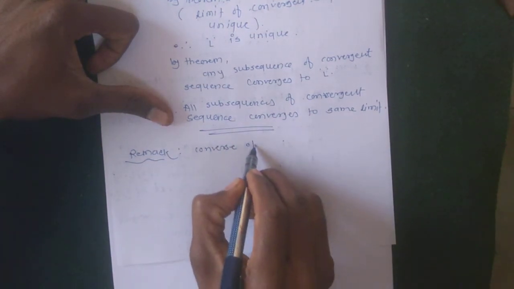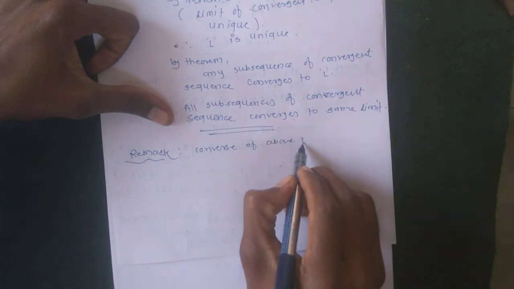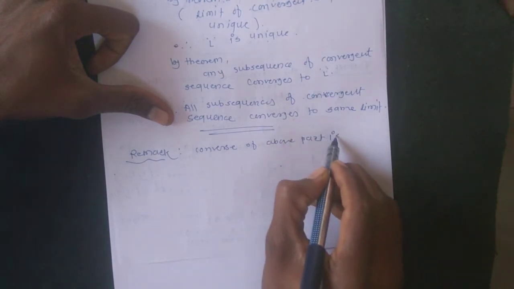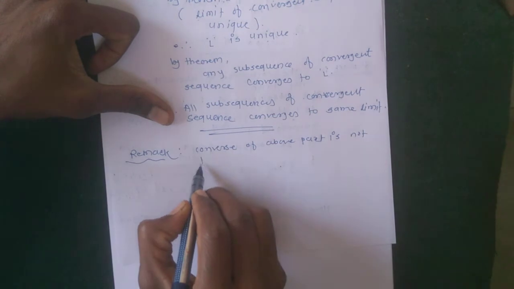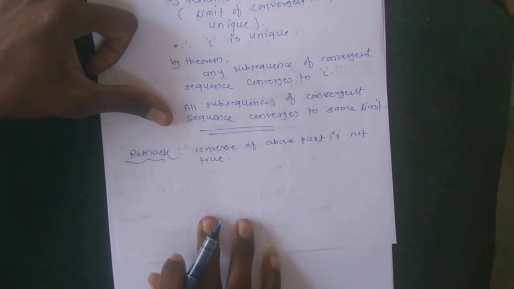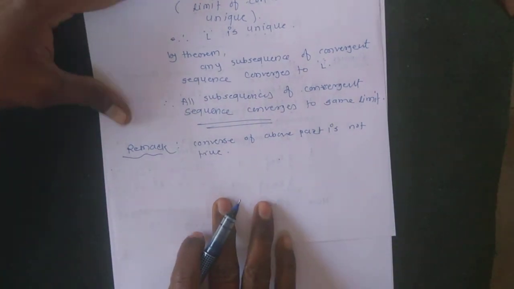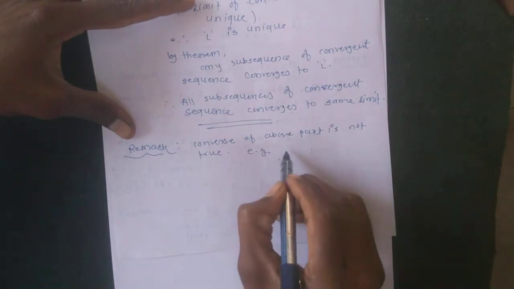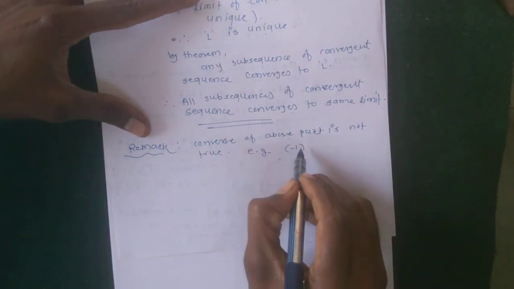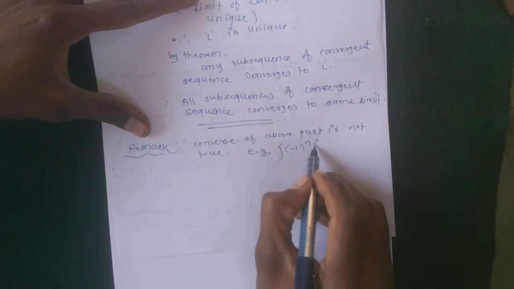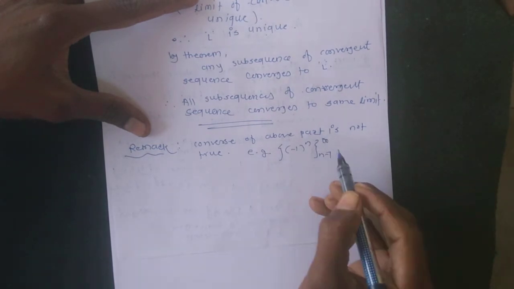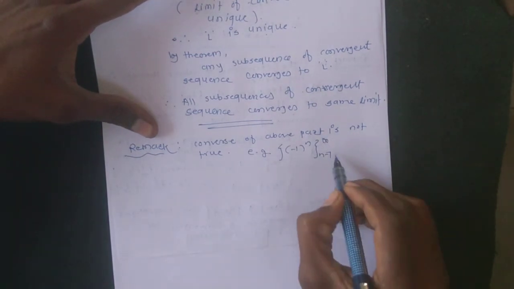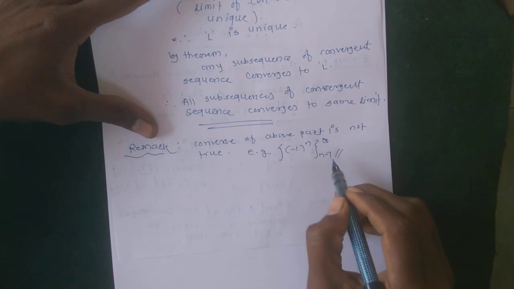The converse of the above part is not true, and for this an example is the sequence (-1)^n, n runs from 1 to infinity.